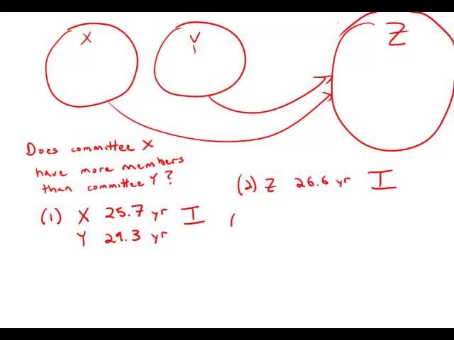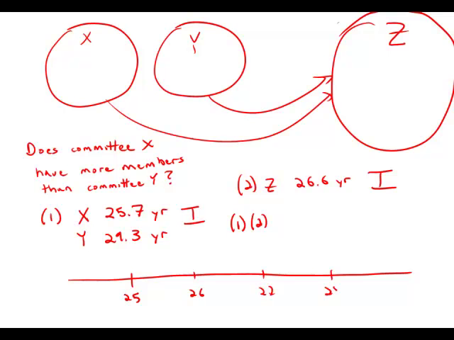So what happens when we combine statement number 1 and statement number 2? Well, let's look at a number line. 25, 26, 27, 28, 29, and the average for X is right around here, 25.7. The average for Y is way up here, 29.3. The average for Z is 26.6. So notice that Z is much, much closer to X than it is to Y.